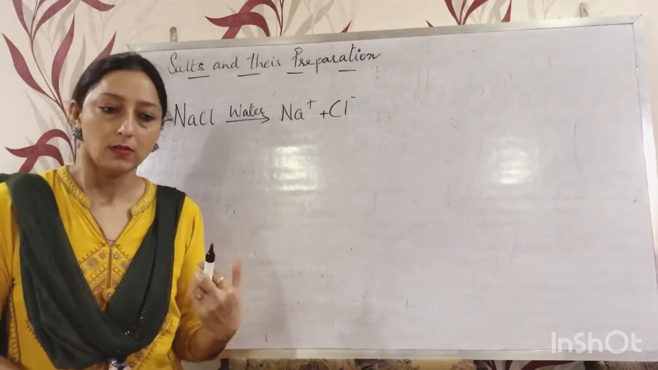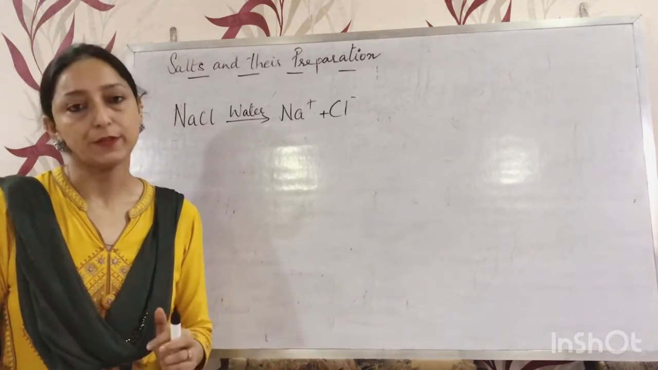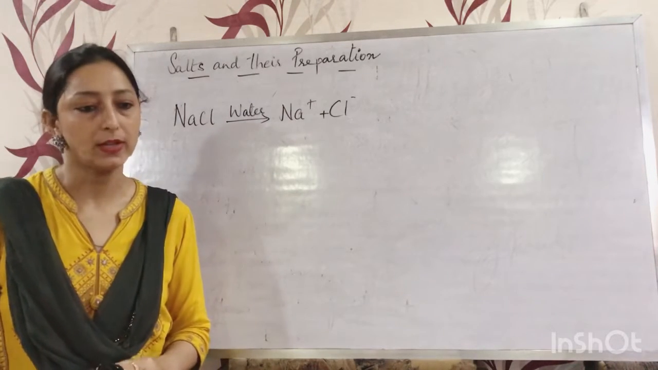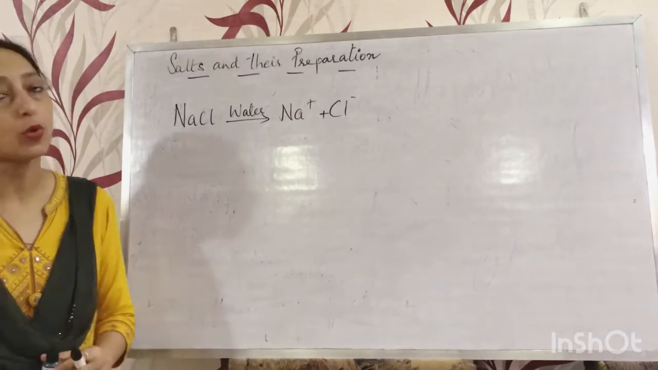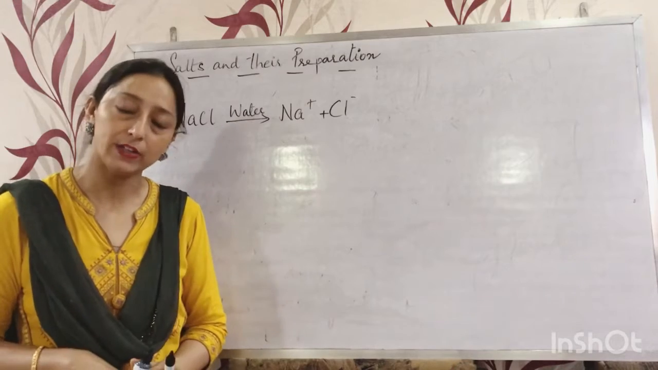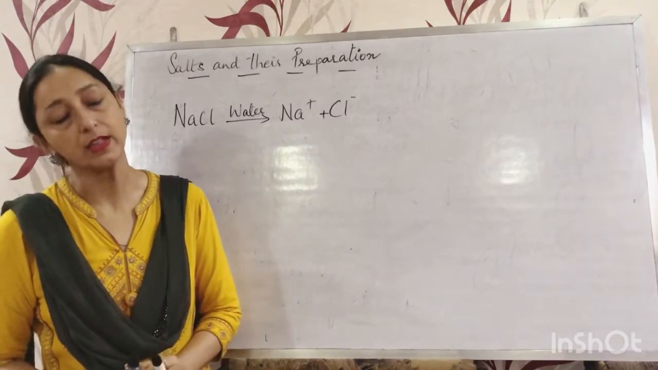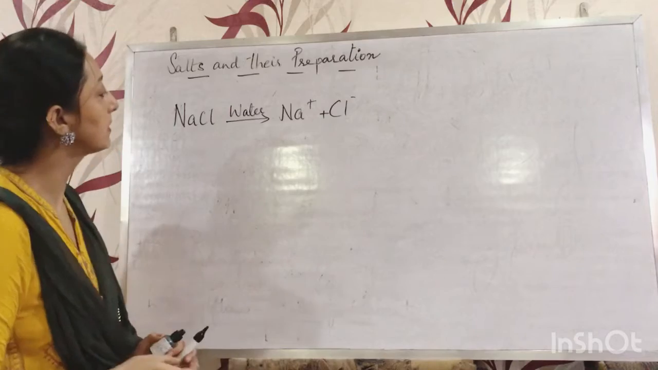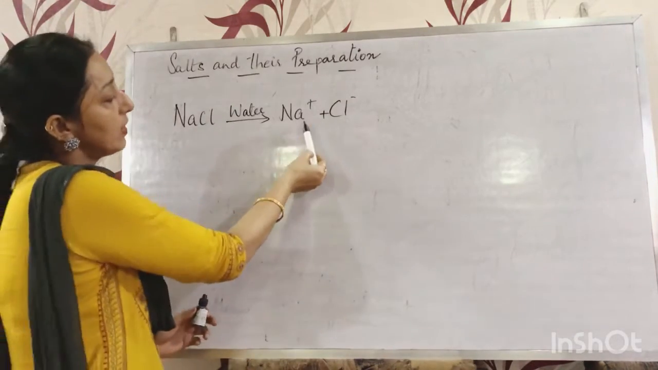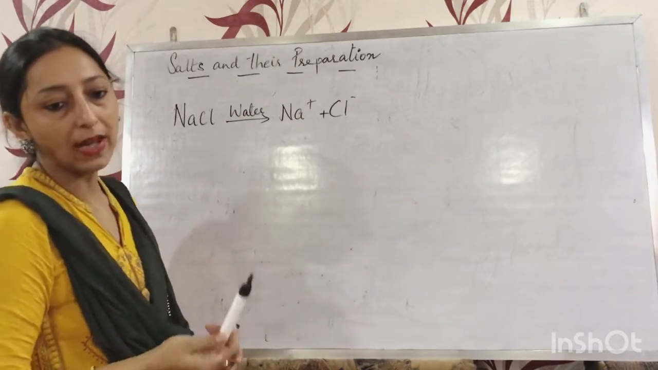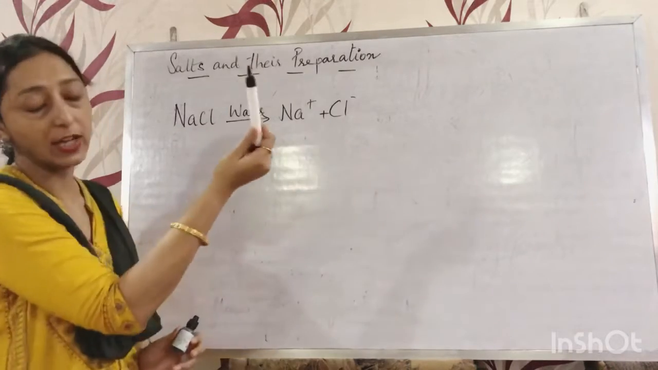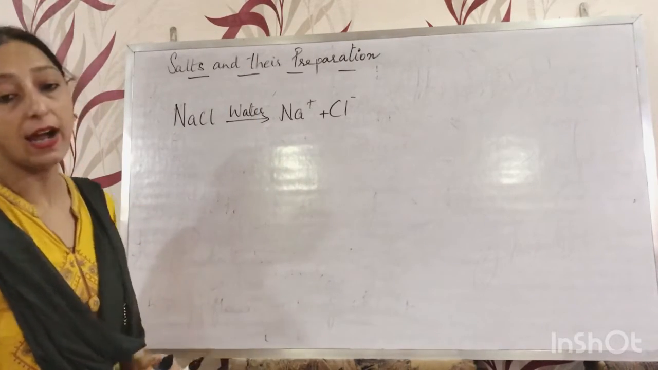In an ionic definition, what does this say? Salt is an ionic compound, and when it dissociates in water, it will give a positive ion other than hydrogen ion or a negative ion other than hydroxyl ion. For example, we can take the case of sodium chloride. Sodium chloride, when it dissociates in water, will give sodium and chloride, where sodium is a positive ion but not hydrogen, and chloride is a negative ion but not hydroxyl ion.